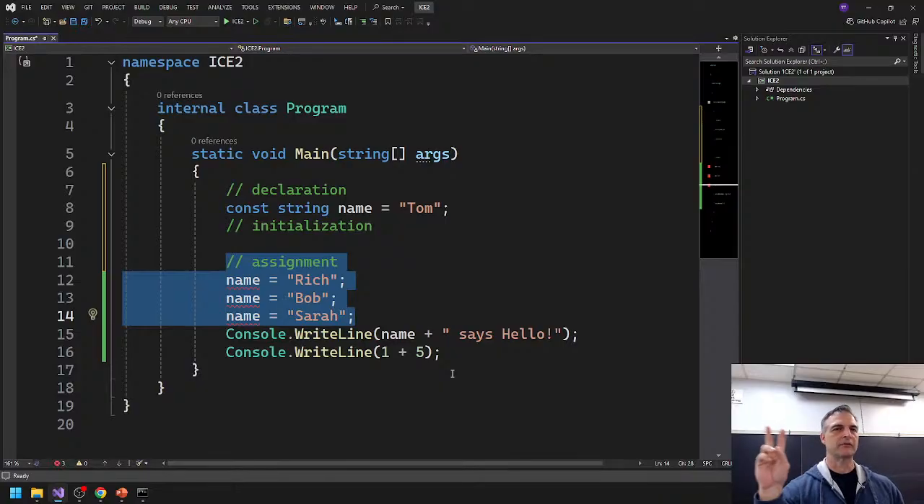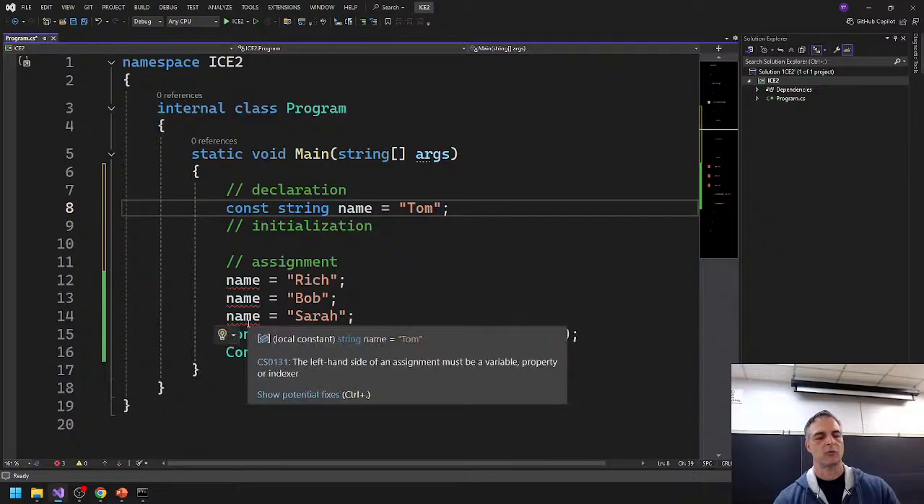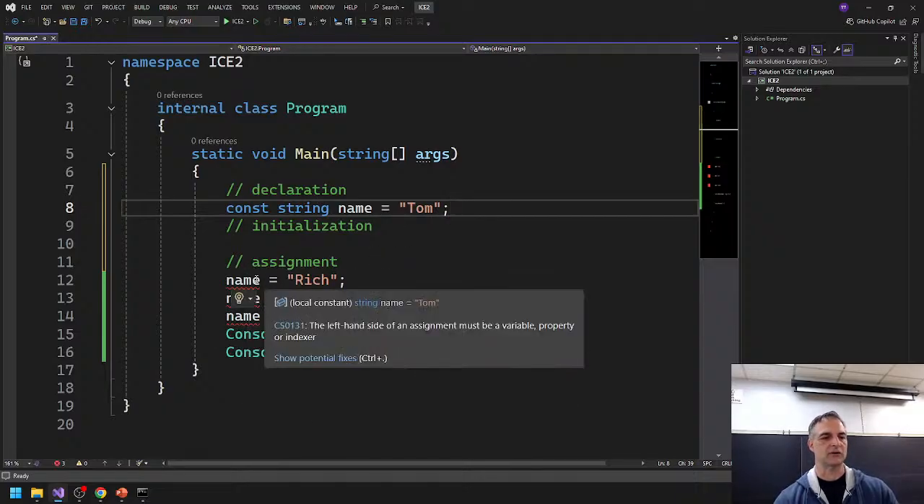Remember, there's two types of errors we're going to deal with. Some kind of syntax error where we're missing a semicolon. That's a syntax error: we've tried to say something to the computer and it doesn't understand what we want. And then there's a compiler error where you can see something like this. It says the left-hand side of the assignment must be a variable, property or indexer. What have we done?